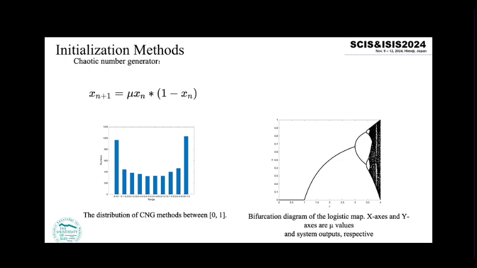We can easily obtain a large number of non-repeating sequences by changing the initial seed, and we can see the distribution of the chaotic number generator in this figure.